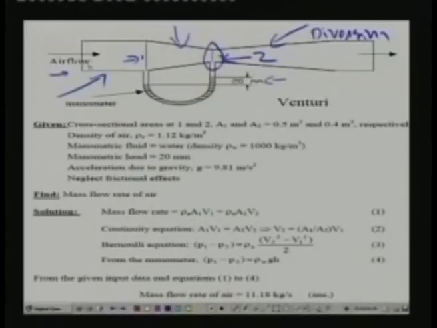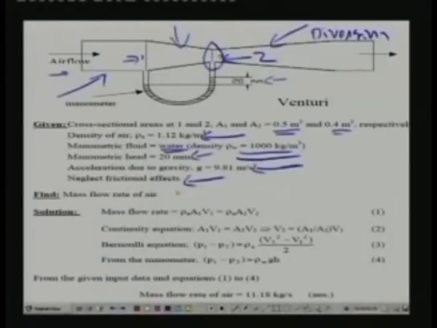So now let us look at the problem statement. It is given here that the cross sectional areas A1 and A2 are 0.5 meter square and 0.4 meter square. That means area at point 1 is 0.5 meter square and area at point 2 is 0.4 meter square, and the density of air is 1.12 kg per meter cube, and the manometric fluid used here is water, and it has a density of 1000 kg per meter cube, and the measurements show that the manometric head is 20 mm, and it is also given that acceleration due to gravity is 9.81 meter per second square,